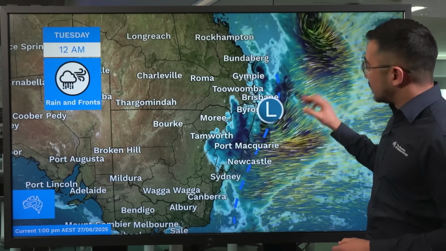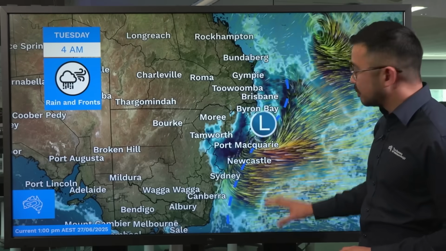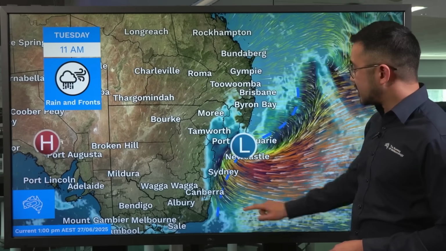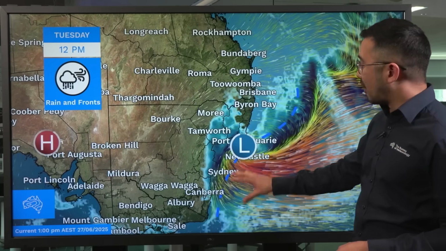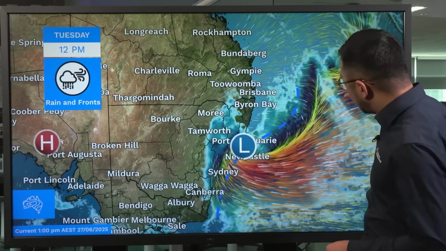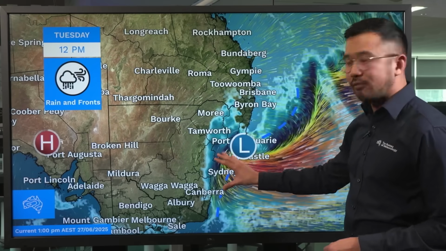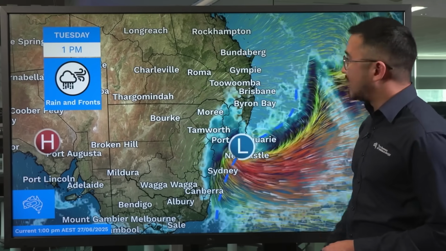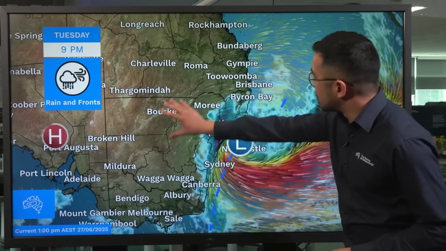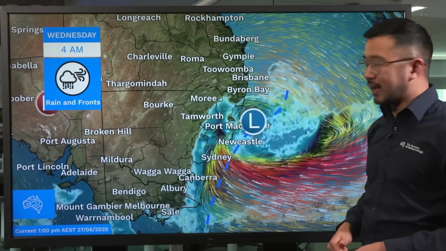On Tuesday, the low pressure system starts to move towards the south. Rain will increase across central parts of New South Wales, including for Sydney, the Illawarra and also the Hunter. And you can see very strong to possibly damaging winds wrapping around the southern flank of the low. And heading to Tuesday afternoon, strong winds also developing across southeastern parts of Queensland.